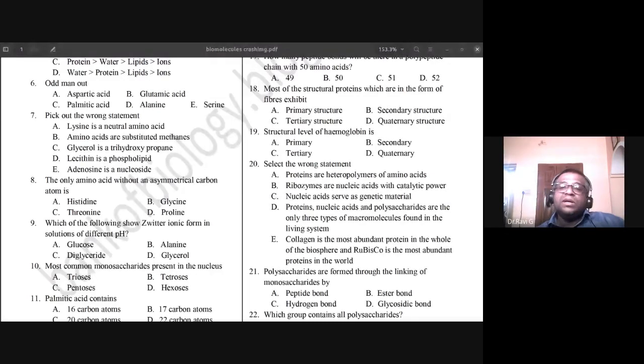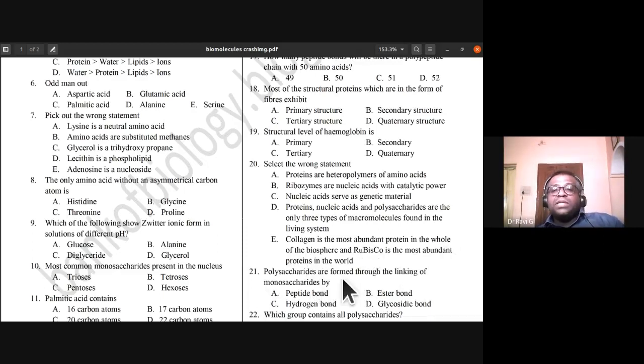I told you it is involved in C3 cycle or the Calvin cycle. We call it as tricarboxylic acid cycle or C3 cycle or Calvin cycle. So polysaccharides are formed. So now you got the answer. Collagen is the most abundant protein in the animals, not in whole of biosphere. And Rubisco is the most abundant protein in the whole of the biosphere. So this is a wrong statement.